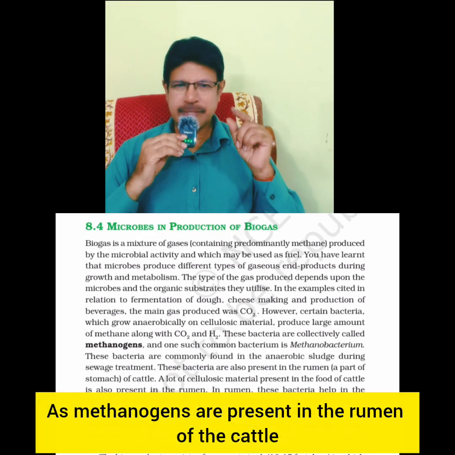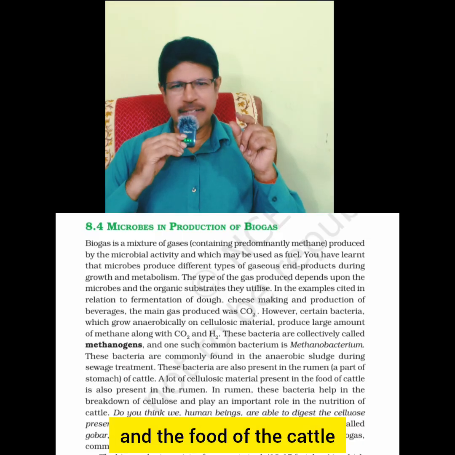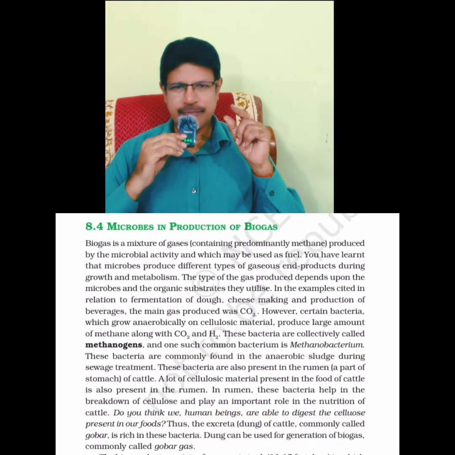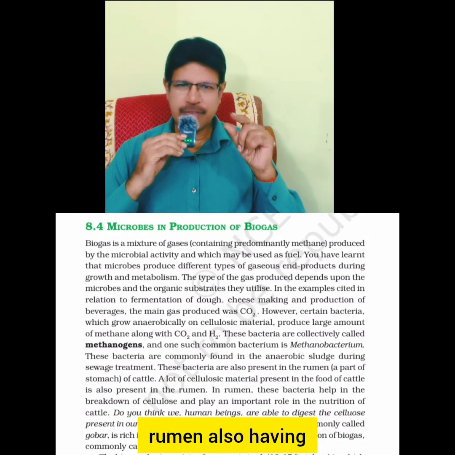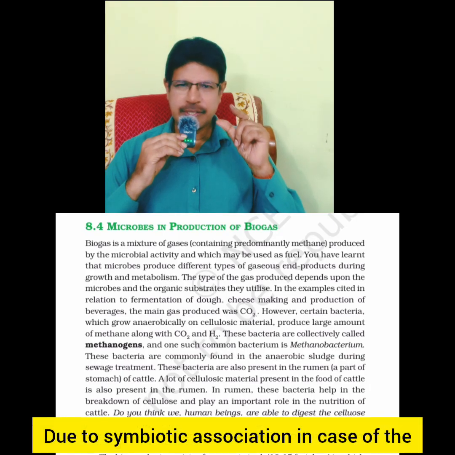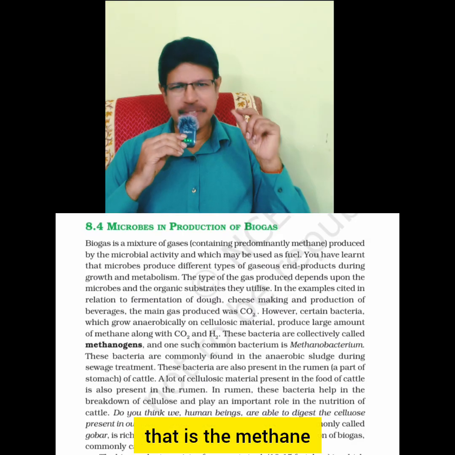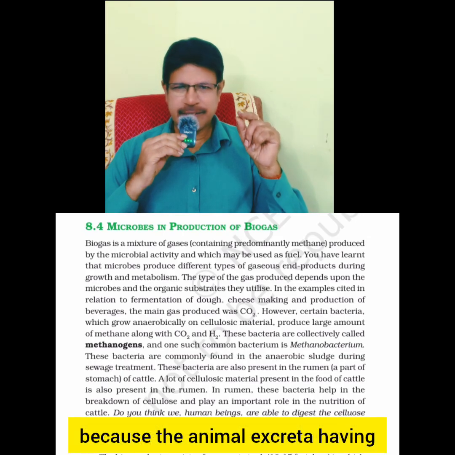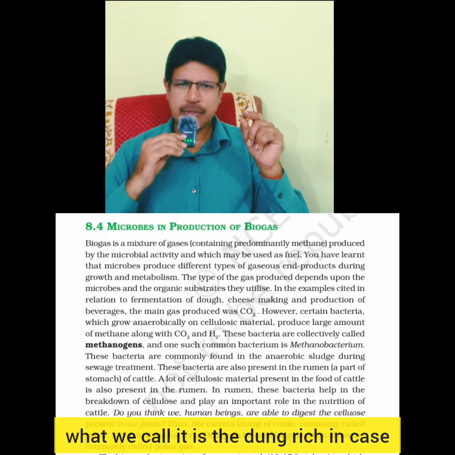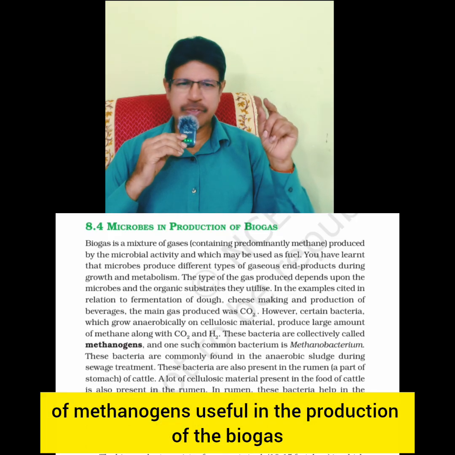Methanogens are present in the rumen of cattle, and the food of the cattle is cellulose, present in this rumen which also has the methanogens. Due to symbiotic association in the rumen, it produces methane, because the animal excreta, the gobar, is rich in methanogens useful in the production of biogas.